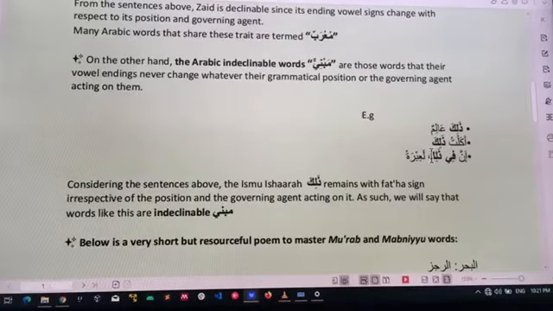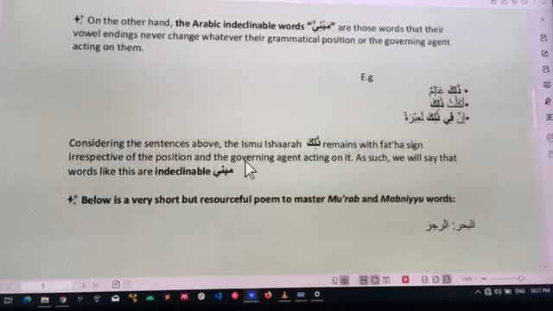We have a lot of words like that. Example is haythu. Do we get now? Example is amsi. Example is ala, all those particles. Do you get? Ila, min, man. You can see it's taking sukun, to not change it.